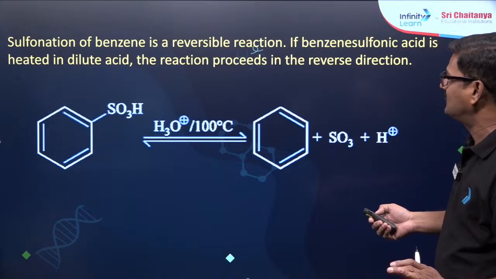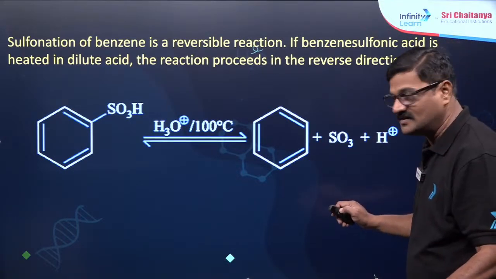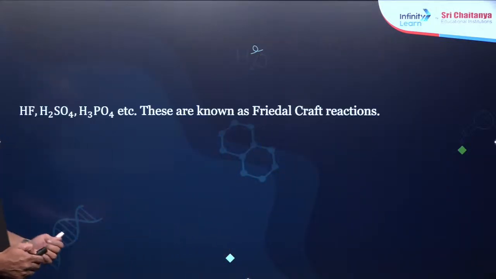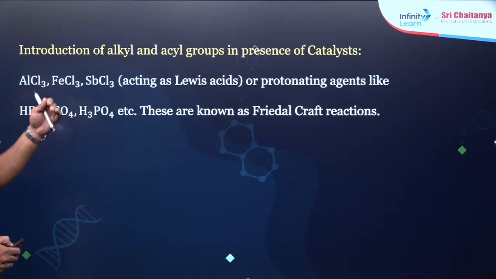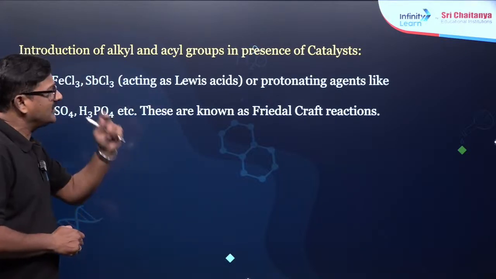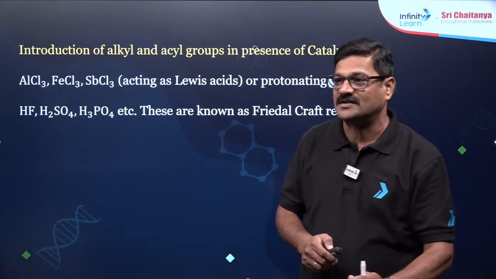So sulfonation is a reversible process. If benzene sulfonic acid is heated with dilute acid, then the reaction proceeds in the reverse direction as well. And also you can say introduction of alkyl or acyl groups in the presence of catalyst, which require alkyl group के लिए Friedel-Crafts इस्तेमाल करना. Friedel-Crafts acylation, alkylation. You have to take.